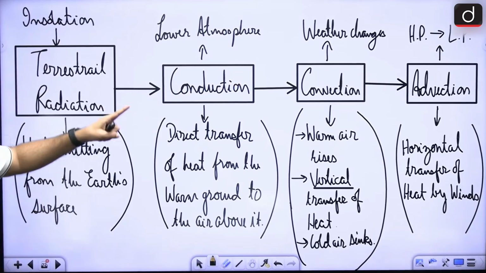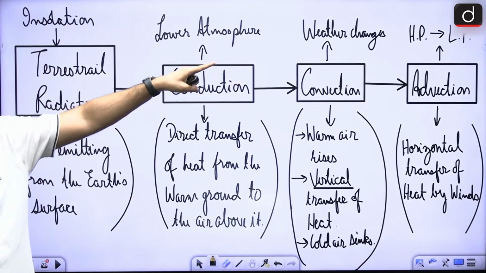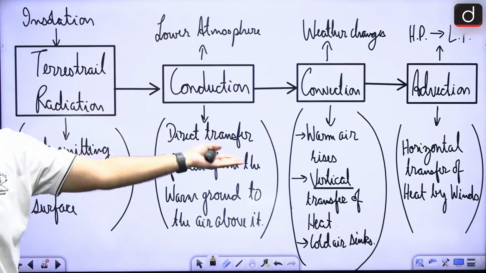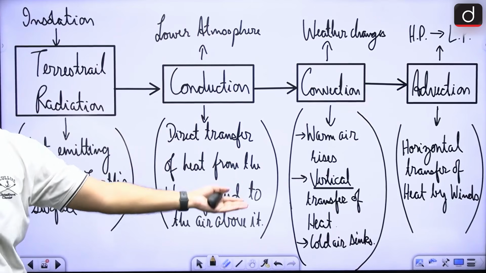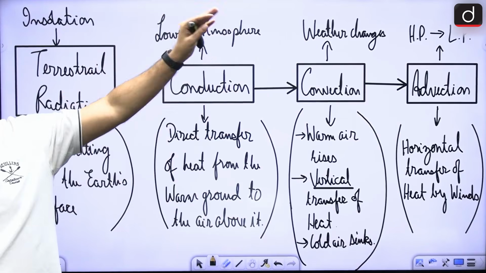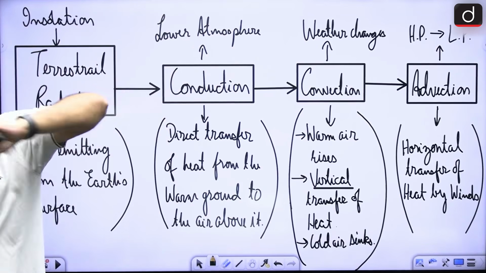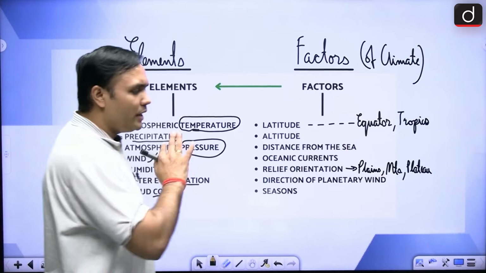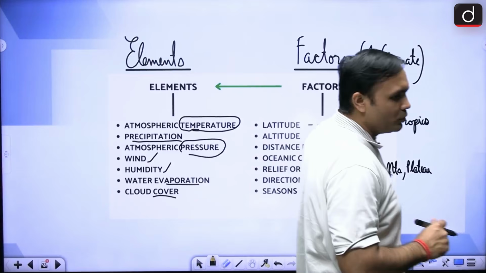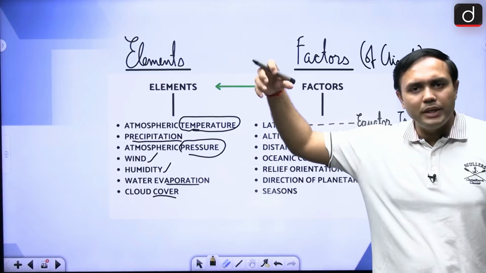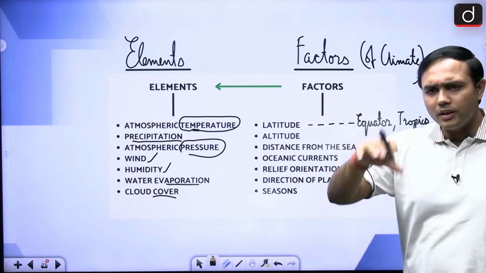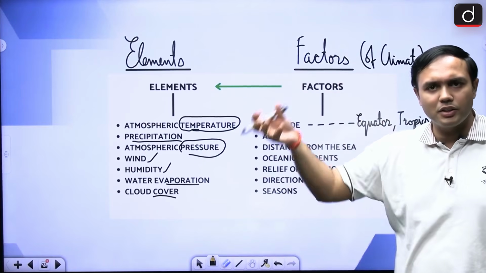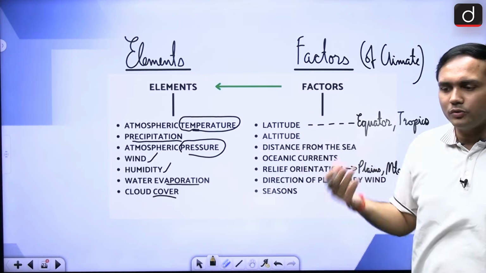Now this conduction is happening in the lower atmosphere, right? Convection is happening and the warm air is rising up, that is vertical transfer of heat is happening, and finally in advection the wind is moving horizontally from high pressure to low pressure. I'm hoping by now it is clear for all of you, right? This is a very, very important section with respect to our climatology. This is the basic physical part about the insolation, the heat that is being received by the earth, the terrestrial radiation that is happening, and the heating and cooling of the atmosphere.